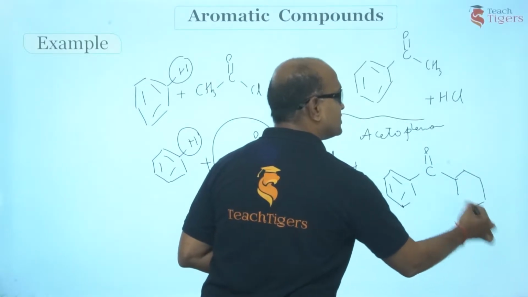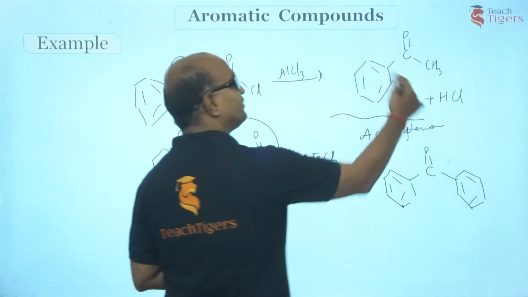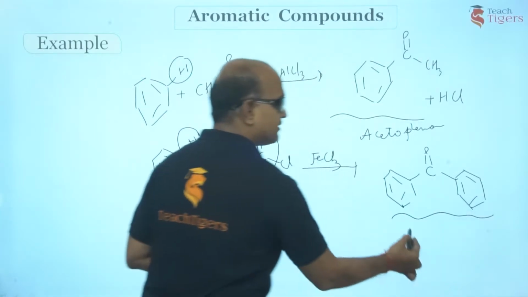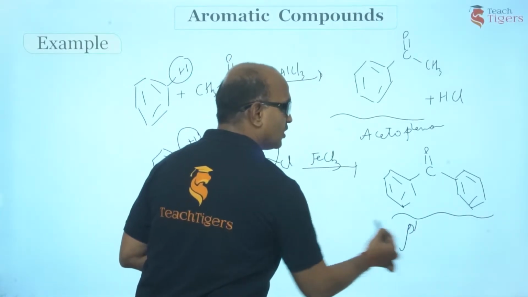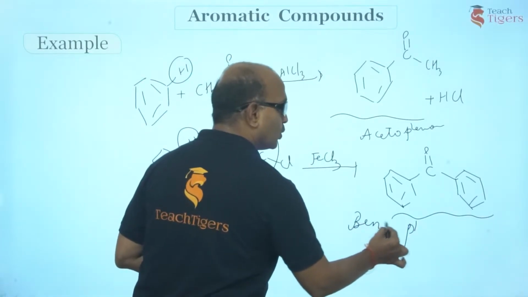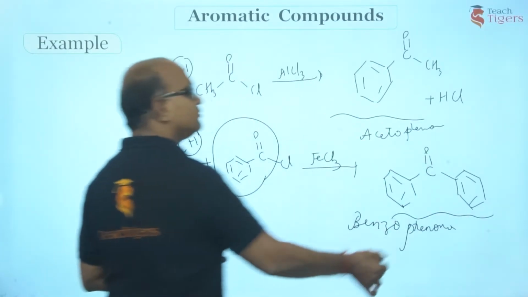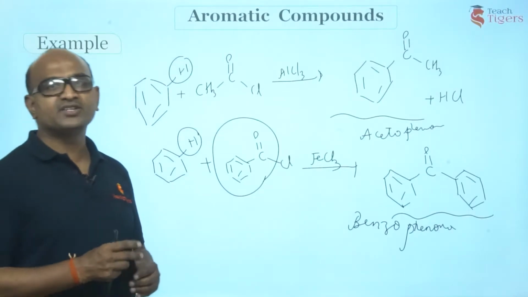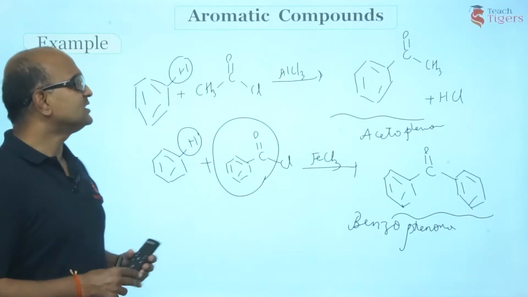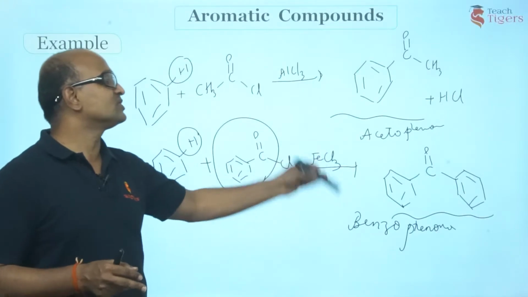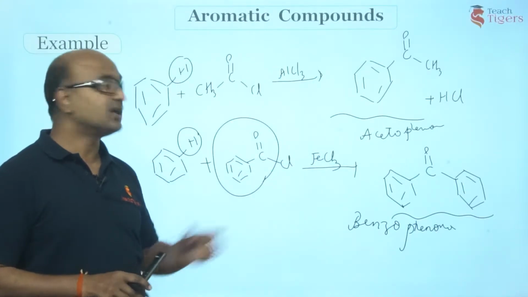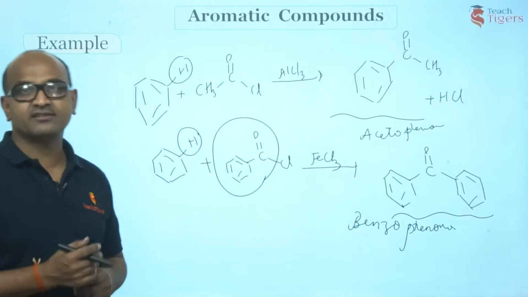Am I right? So this was acetophenone. What is the name of this? Fine, very good. This is called benzophenone. Acetophenone, benzoylation results in benzophenone, right? So this is, guys, how you prepare ketones, aromatic ketones using this acylation reaction.